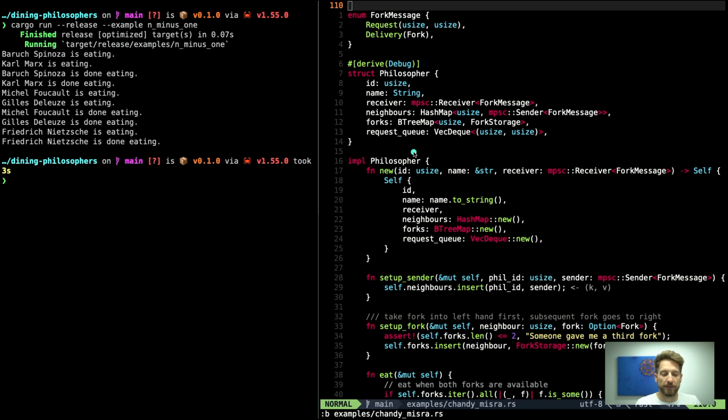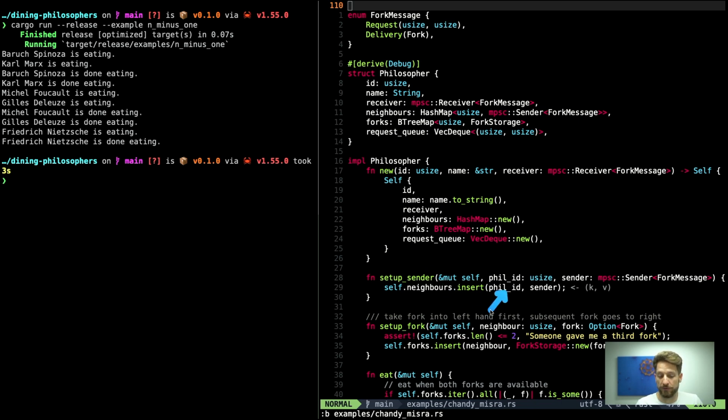Now let's implement the philosopher. Now the constructor is much more complicated. We have to pass our receiver to it, the name and the ID of it. The rest is just initialized by default. It is an empty hash map, empty B-tree map, and an empty vec. So for every neighbor, you get a sender. So every philosopher has two senders that I will insert into our hash map.